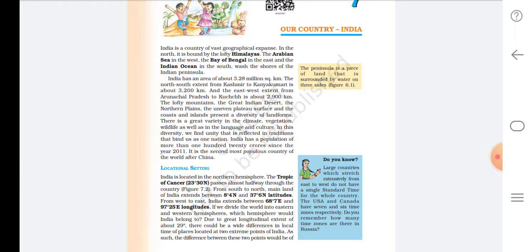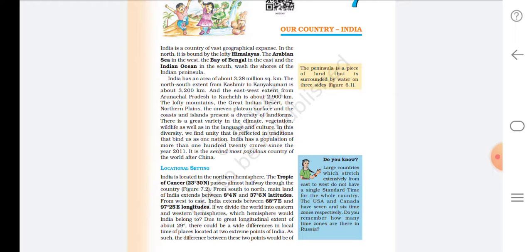The population of India is more than 120 crores. Since 2011, the year of 2011, our population was 120 crores. The second most populous country of the world after China. India is the second most populous country in the world. The first place goes to China.